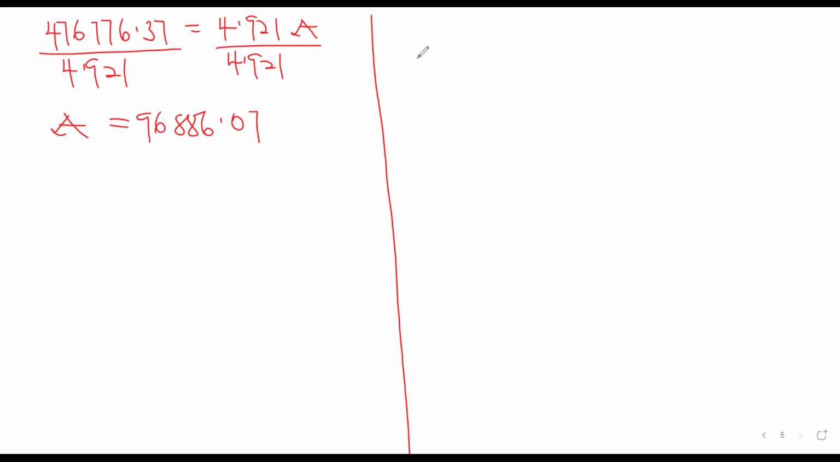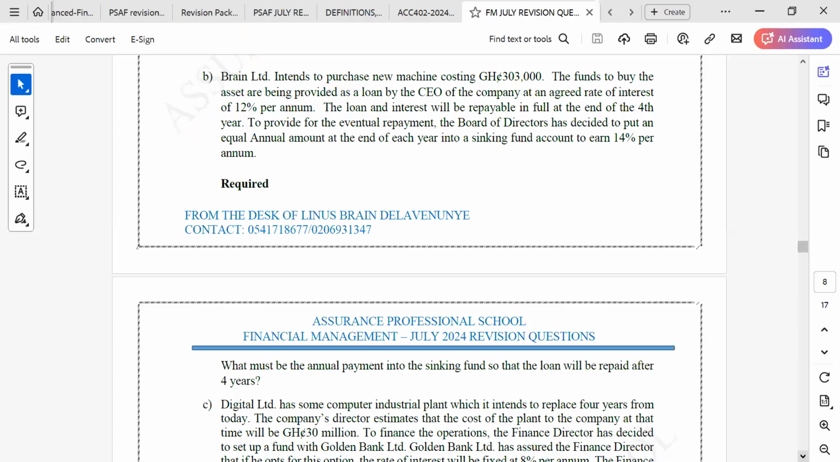So if they're asking you to construct the sinking fund schedule, yeah, you can do that. There's no problem with that. Okay.